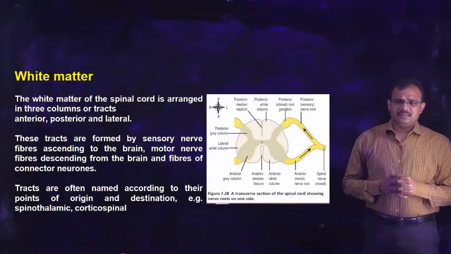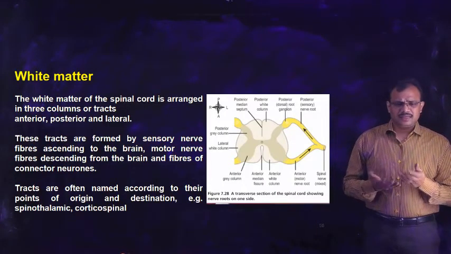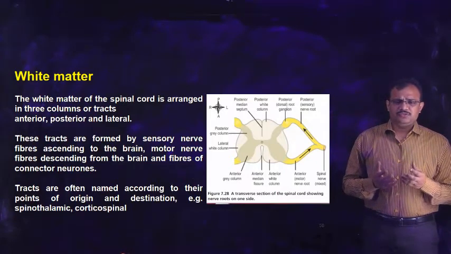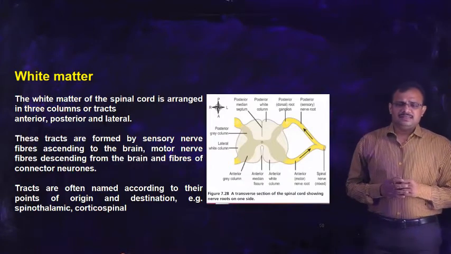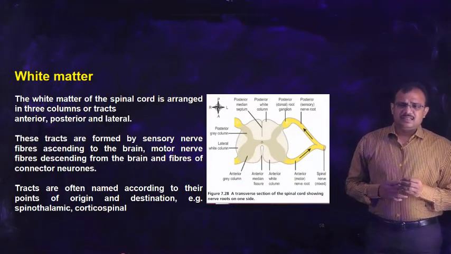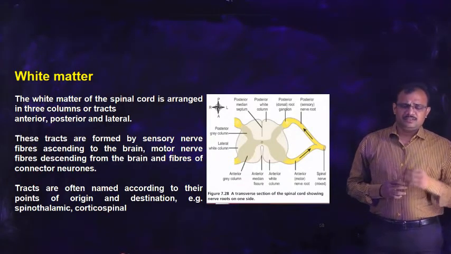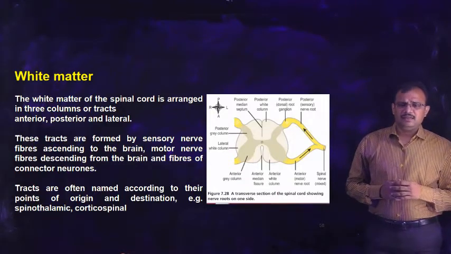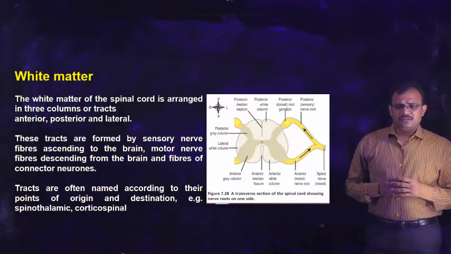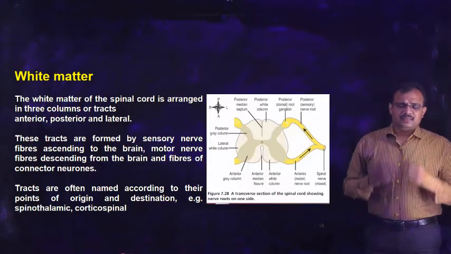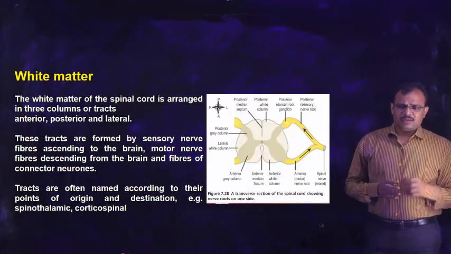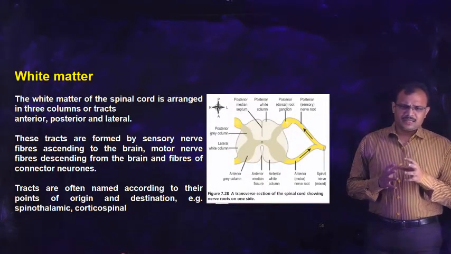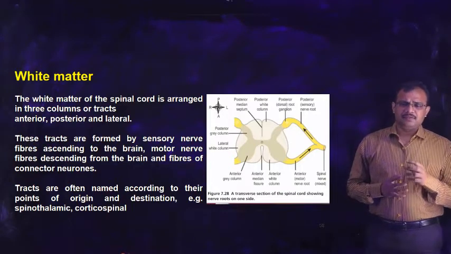These tracts are nothing but the axons which form the white matter, formed by sensory nerve fibers that are ascending to the brain, which move up from the spinal cord, and it also consists of motor nerve fibers coming from the brain to this region of the spinal cord, and also the nerve fibers of connector neurons. All together they form the white matter.